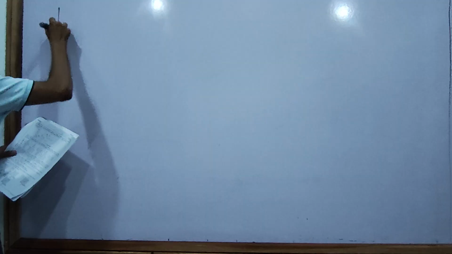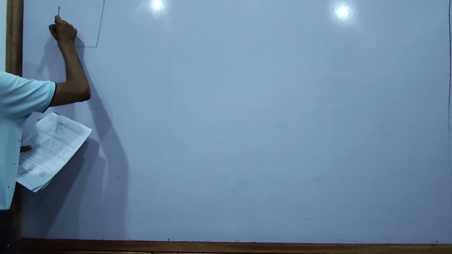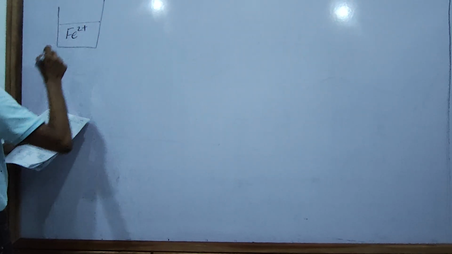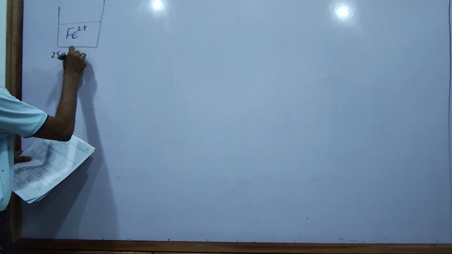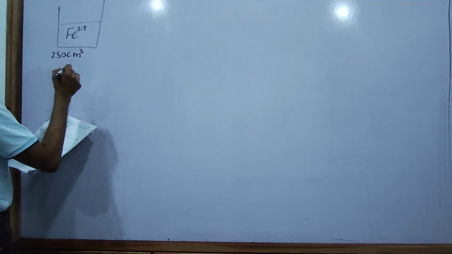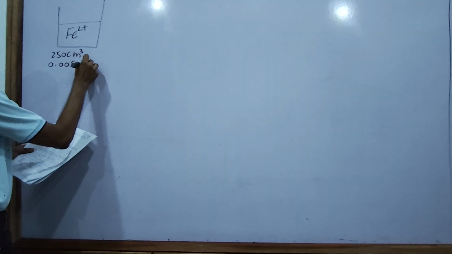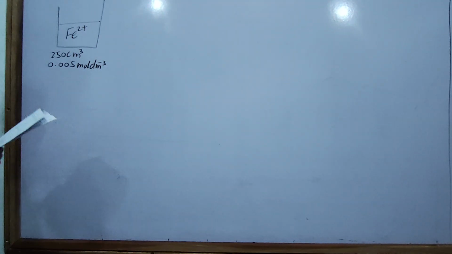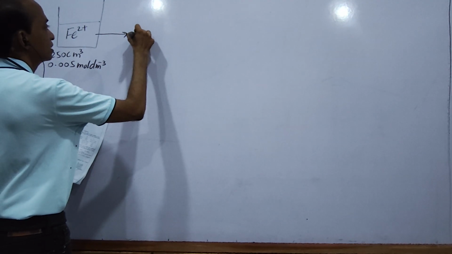This is an MCQ question. The solution is Fe2+ solution containing 250 cubic centimeter, and the concentration is 0.005 mole per cubic decimeter. Now you have to calculate the number of moles of Fe2+. How to calculate it?